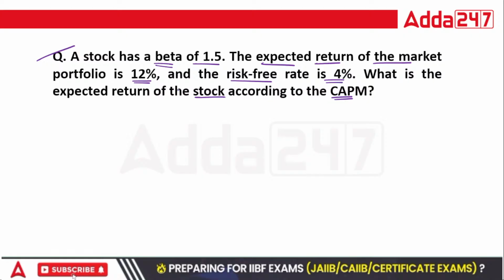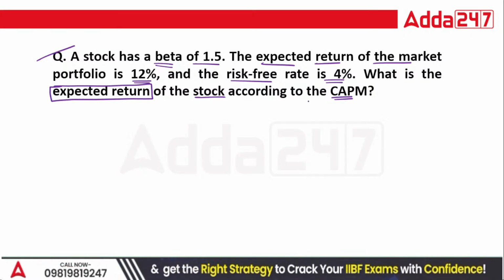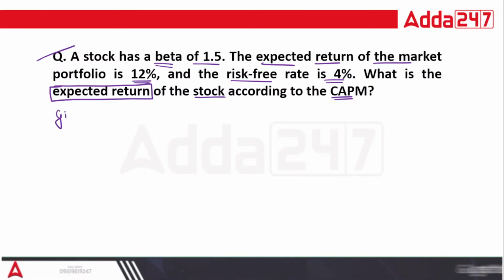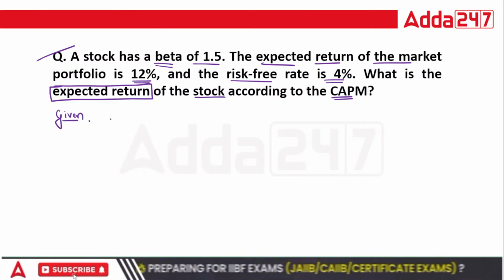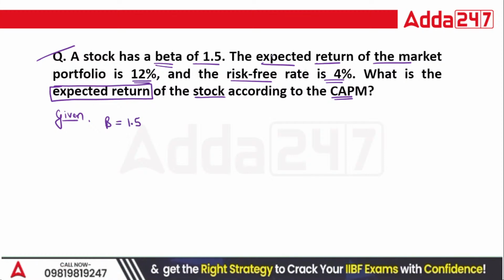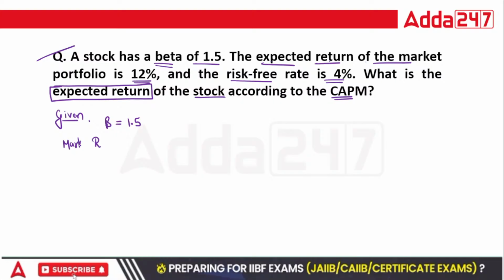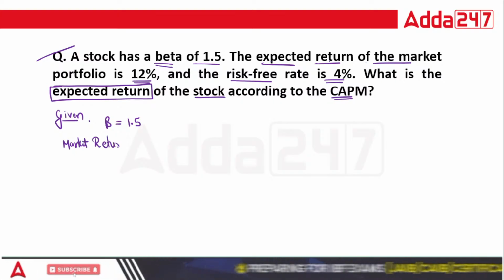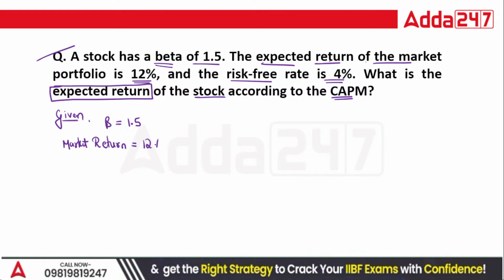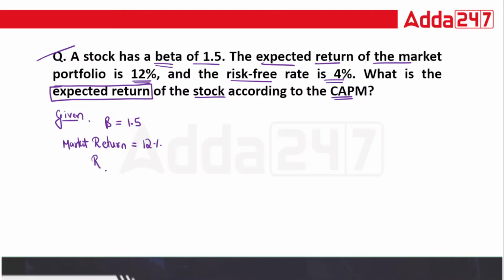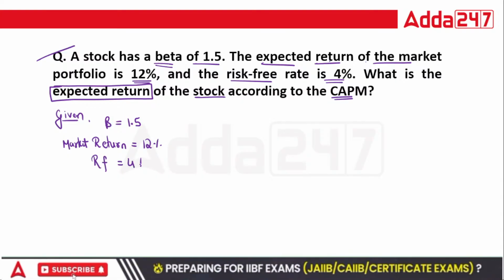Let's first write the given details. We have beta, which is equal to 1.5. We have the expected return of the market portfolio, that is your market return, equal to 12%. Then you have RF, that is risk free, 4%. We require only these three factors.